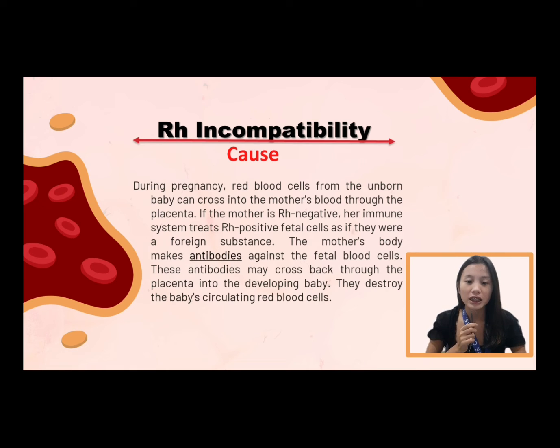If the mother is Rh negative, her immune system treats Rh positive fetal cells as if they were a foreign substance. The mother's body makes antibodies against the fetal blood cells. These antibodies may cross back through the placenta into the developing baby. They destroy the baby's circulating red blood cells.